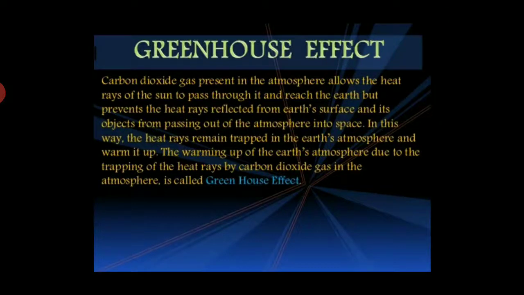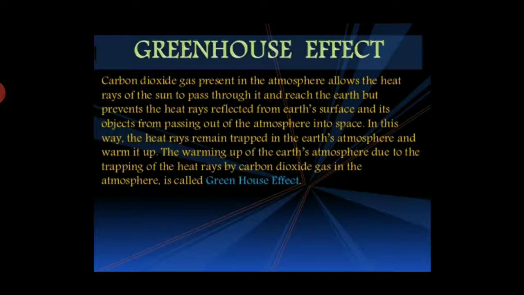Greenhouse effect. Carbon dioxide gas present in the atmosphere allows the heat rays of the sun to pass through it and reach the earth, but prevents the heat rays reflected from the earth's surface and its objects from passing out of the atmosphere into space.